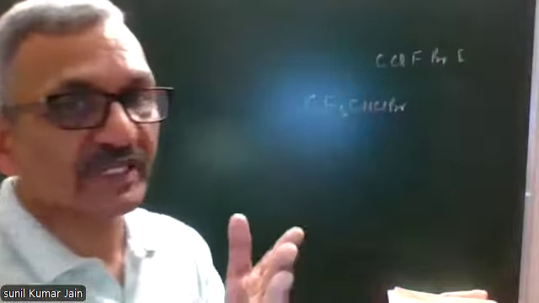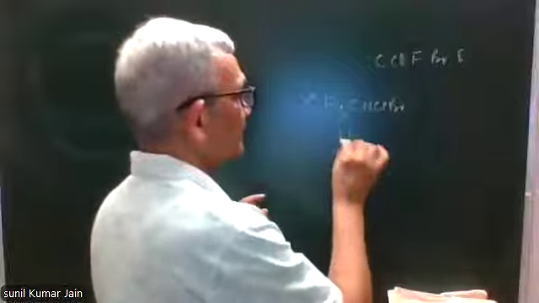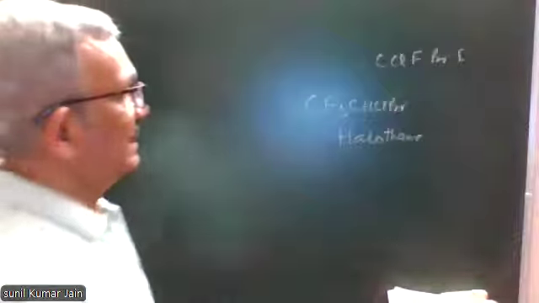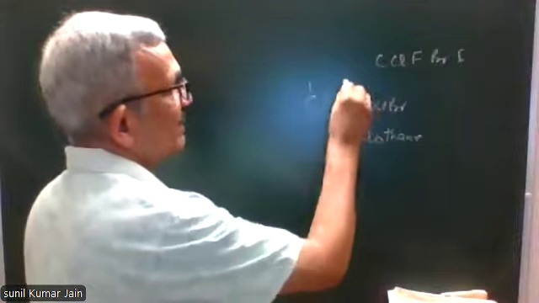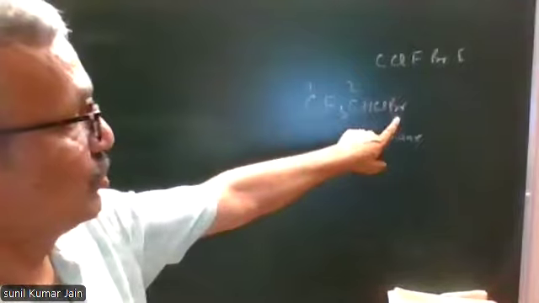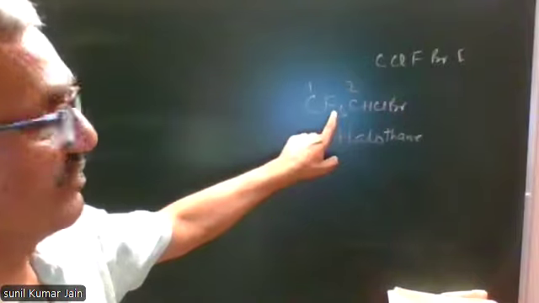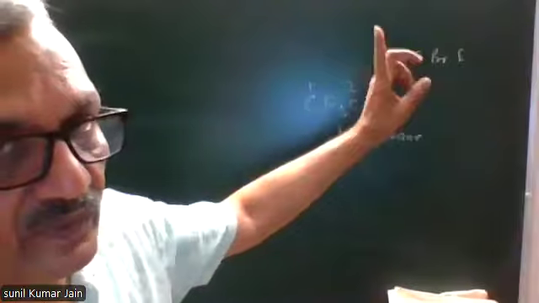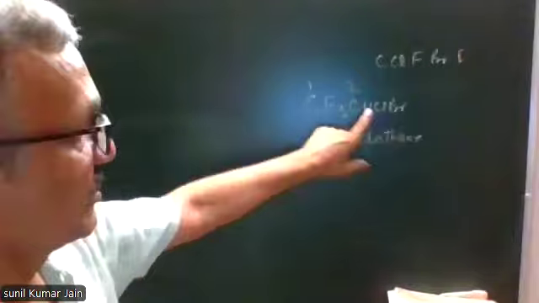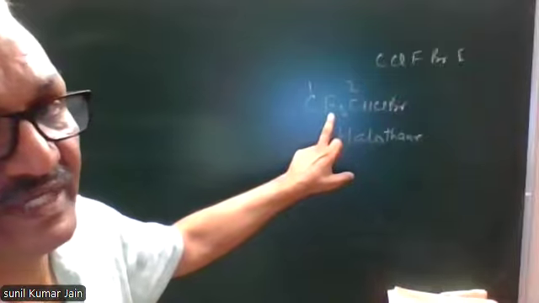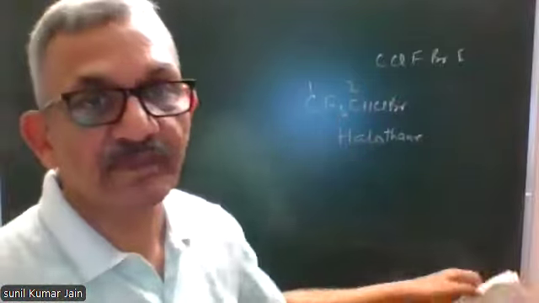Then CF3CHClBr. If you remember, I told you this compound is halothane. Now, in this case, this will be carbon 1, this will be carbon 2. IUPAC name will be 2-bromo, 2-chloro, 1,1,1-trifluoroethane. Right? We have to use locant rule, and alphabetical order also. 2-bromo, 2-chloro, 1,1,1-trifluoroethane.